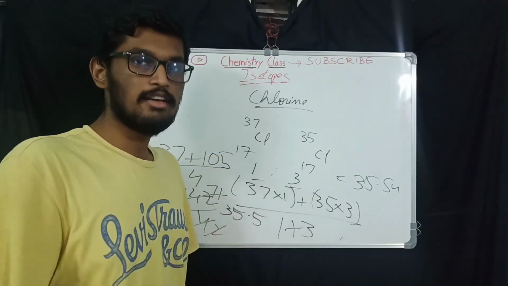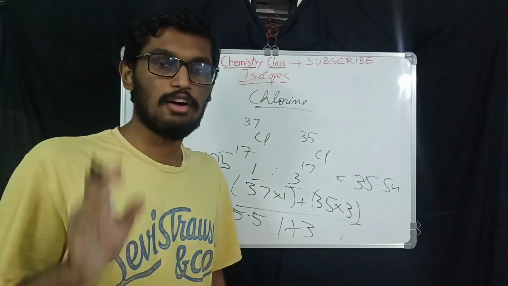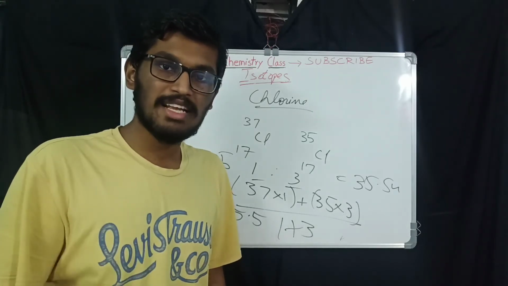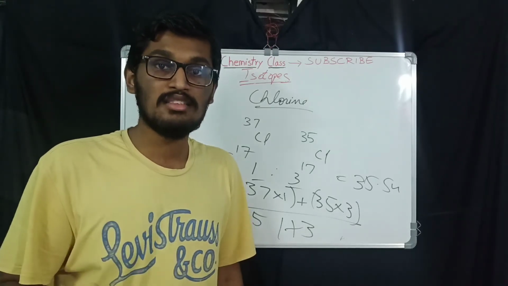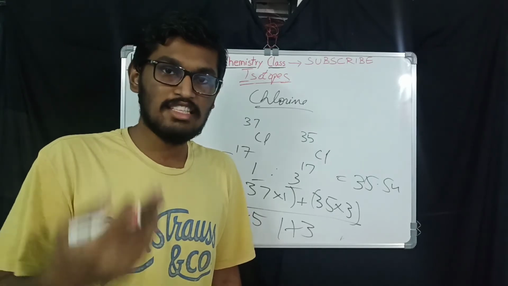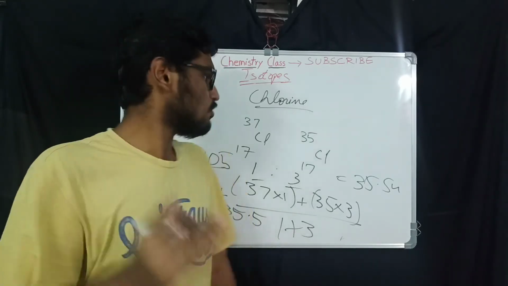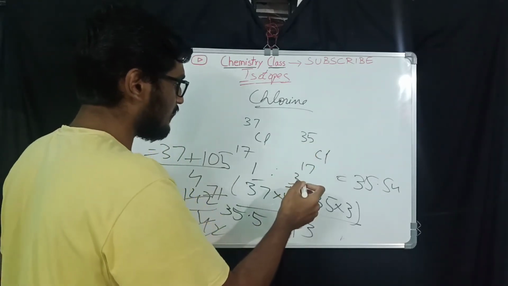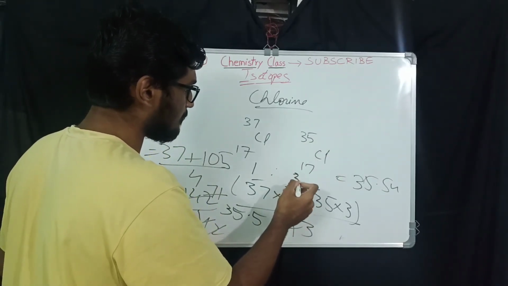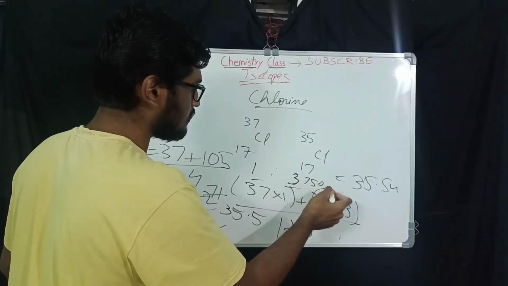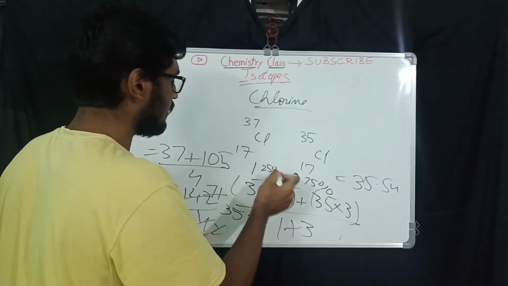How did I calculate it? As you already know the abundance of the isotopes of chlorine present in nature. Abundance means how much of it is found naturally. Chlorine-35 is found 75% in nature and only 25% is chlorine-37.